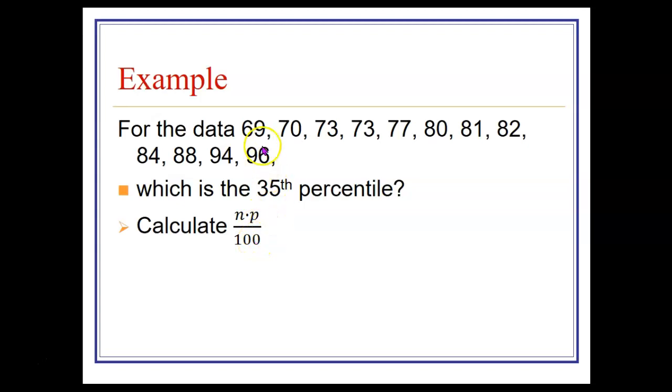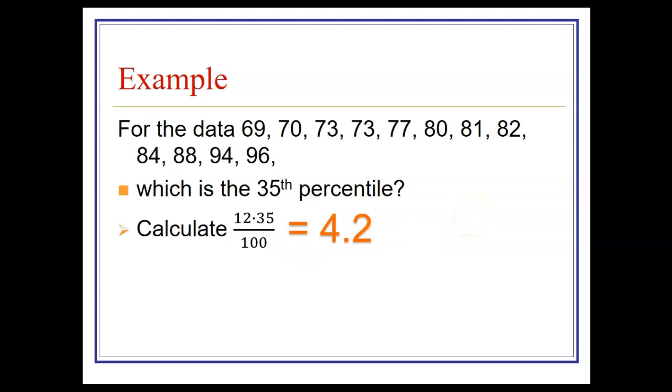N stands for how many numbers there are in this list of values. Let's see, there's 1, 2, 3, 4, 5, 6, 7, 8, 9, 10, 11, 12. So we're taking 12 times 35 divided by 100. And that comes out to be 4.2.